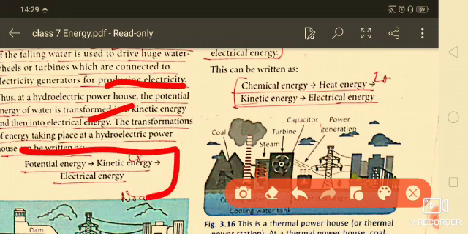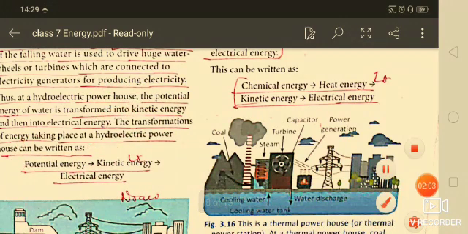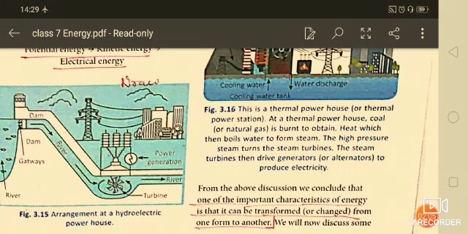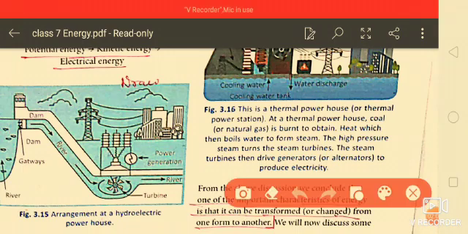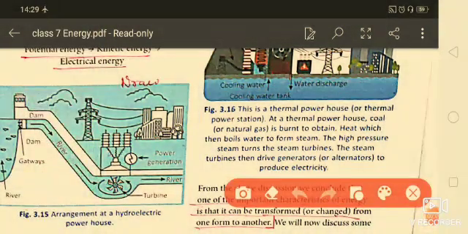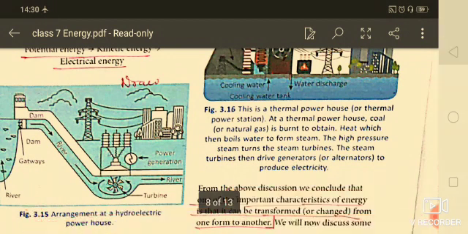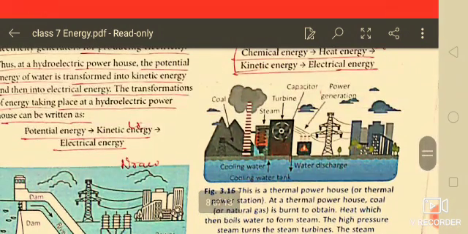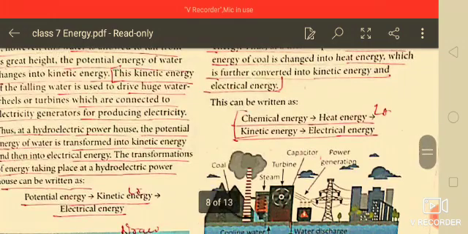So this is very important: the potential energy changes into kinetic energy, and finally this kinetic energy is converted into electrical energy. Students, here you are seeing the figure of a dam, and you will understand how electrical energy is formed from potential energy.